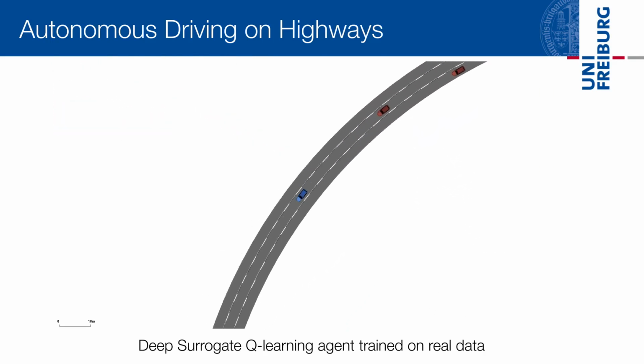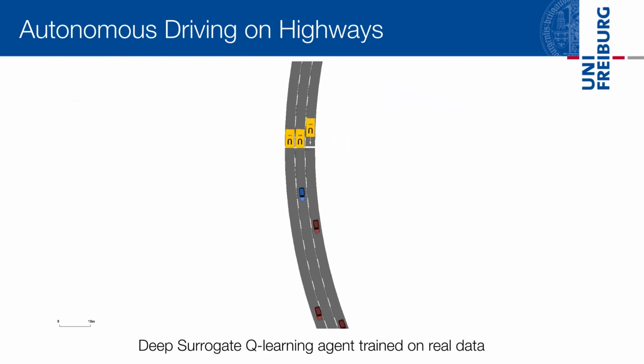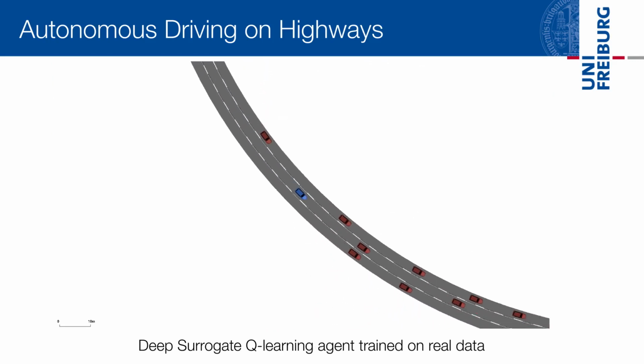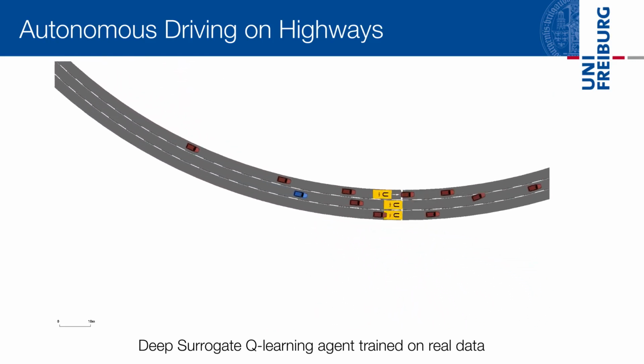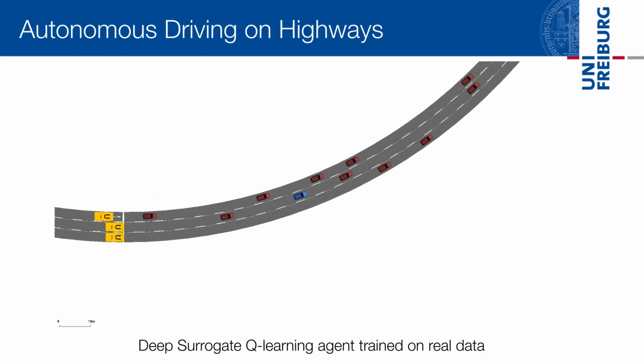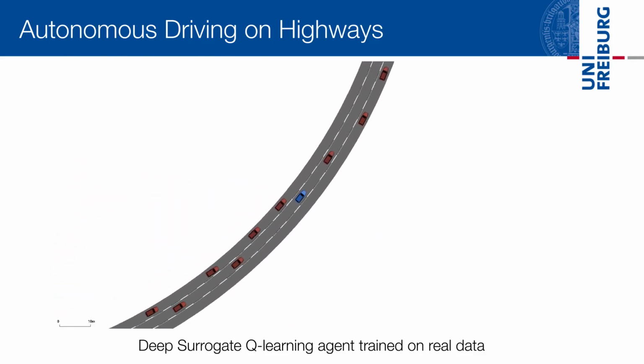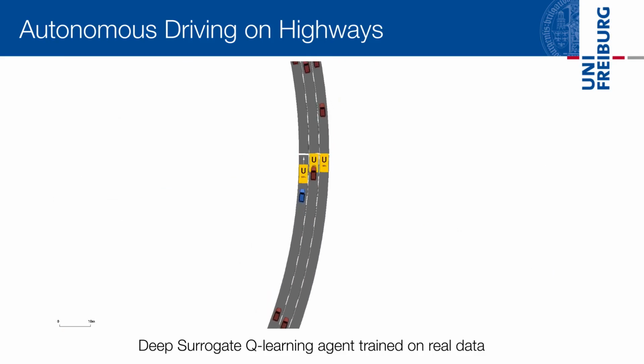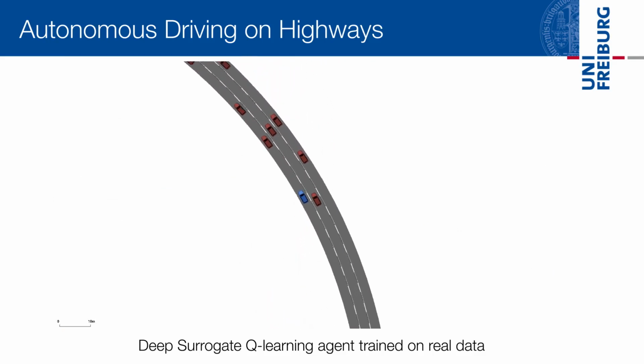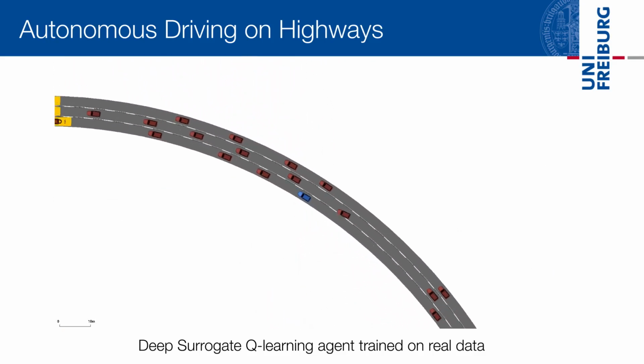In this video, you see the deep surrogate Q-learning agent trained on only 18,000 transitions corresponding to 10 driving hours. The transitions are generated from the HiD dataset with top-down recordings of German highways. The surrogate Q agent learned a well-performing driving policy, which is a major step towards the application to real systems.